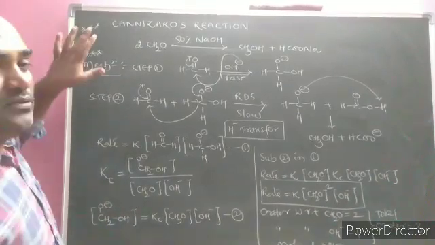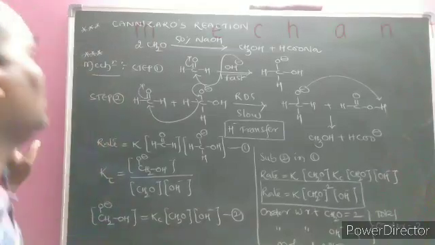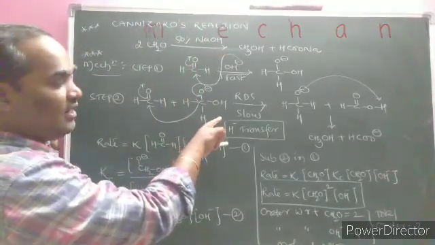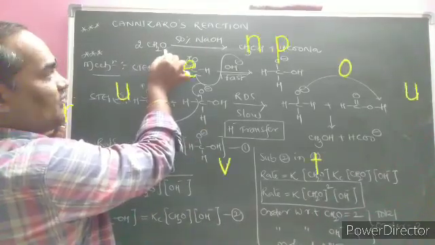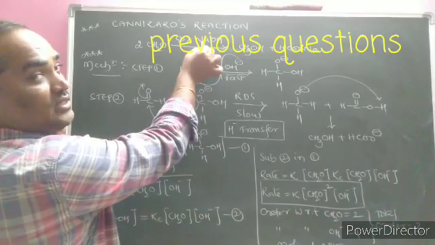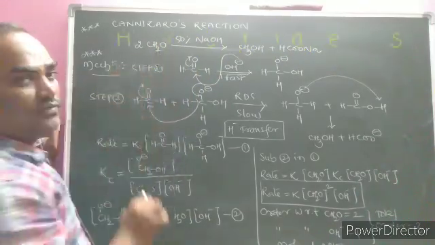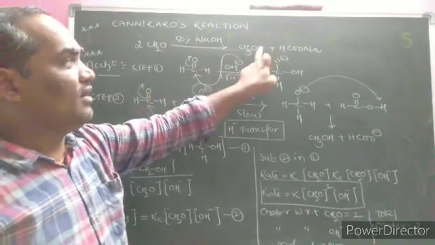As far as the mechanism of this Cannizzaro reaction is concerned, a previously asked question in IIT Advanced is this one. Let's take formaldehyde. Formaldehyde and 50% sodium hydroxide, lacking alpha hydrogen atom, undergoes self oxidation and self reduction.